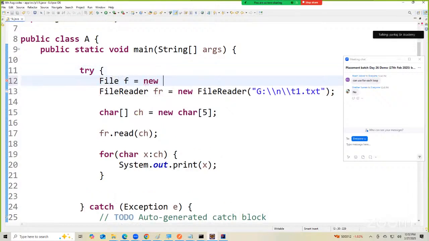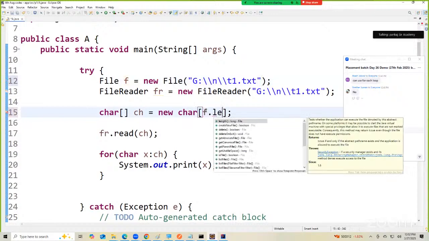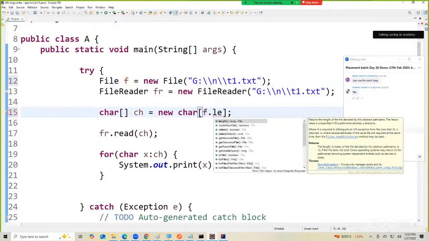How can we count the number of characters? File. And what will we write here? G colon, double slash n double slash t1.txt. Now you will use f dot length. What is length going to return? A long value.